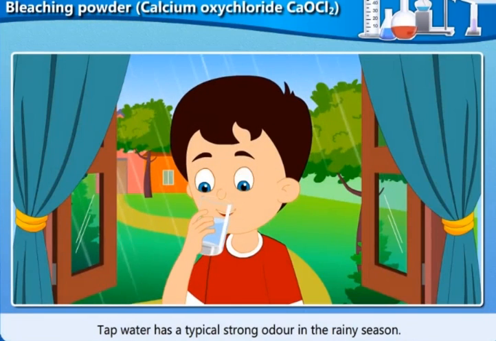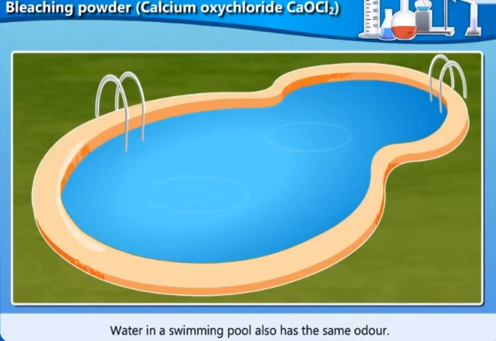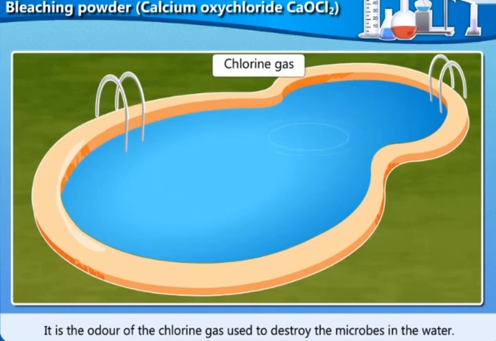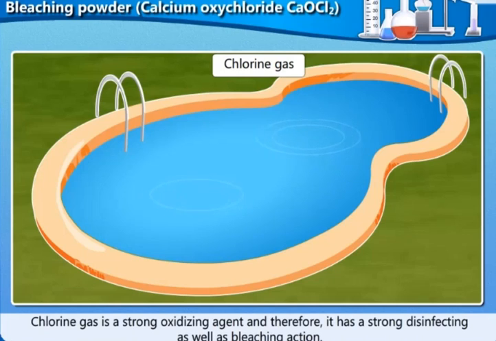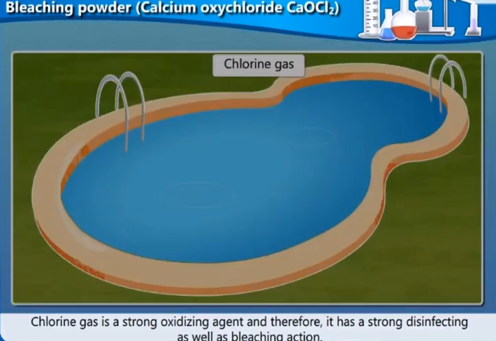Tap water has a typical strong odor in the rainy season. Water in a swimming pool also has the same odor. Now, what do you mean by odor? Odor means smell. Some students may not know what is odor, so just to tell you all, odor means smell. It is the odor of the chlorine gas used to destroy the microbes in the water. Chlorine gas is a strong oxidizing agent, and therefore it has a strong disinfecting as well as bleaching action.